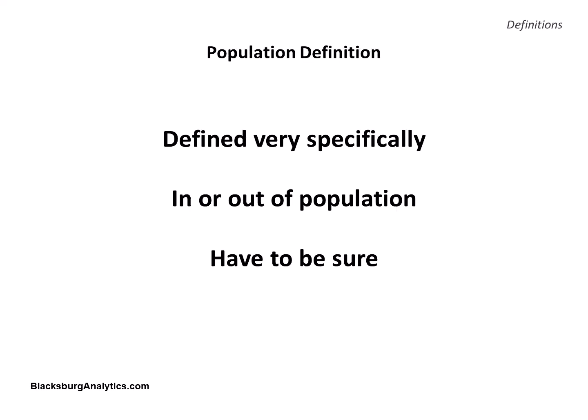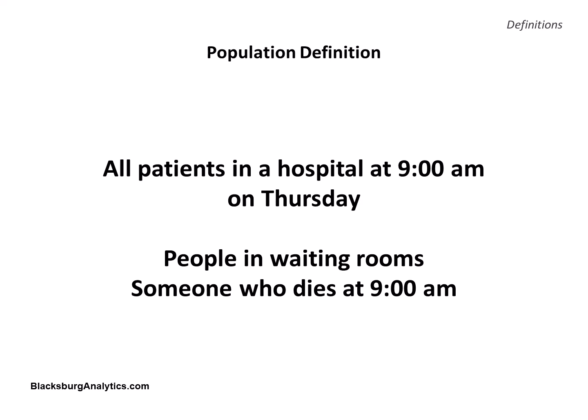Populations have to be defined very specifically. We have to know immediately if an individual is a part of the population. We can't have a population element that we aren't really sure is in the population. A population may seem easy to define, such as all the patients in a hospital at 9 o'clock a.m. on Thursday. But even here we can have problems.